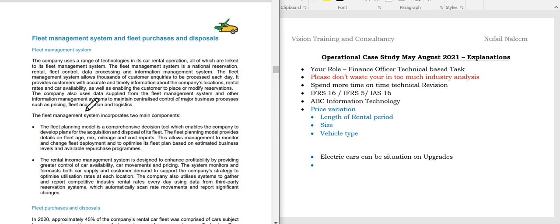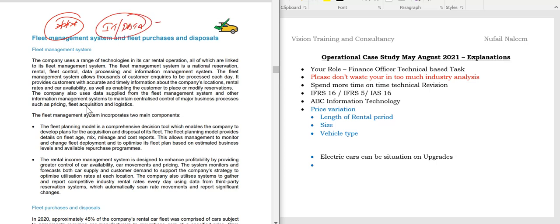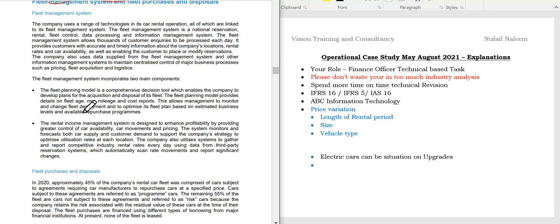So students, fleet management system, fleet purchases and disposal, I can frankly put a star for these students because it has a little bit of data and IT here. So I can write down here IT data. Students, this is a section of E1 where you need to be very much thorough. And students, from the old syllabus, remember there is a significant change in the E1 syllabus. Earlier it was enterprise operations, but now it is completely different, students. Completely different. Okay, so just observe that as well.